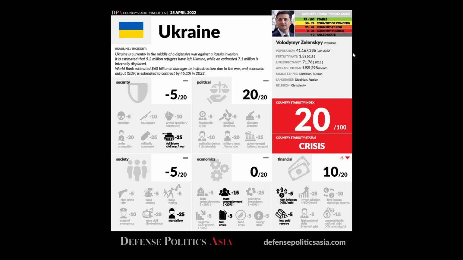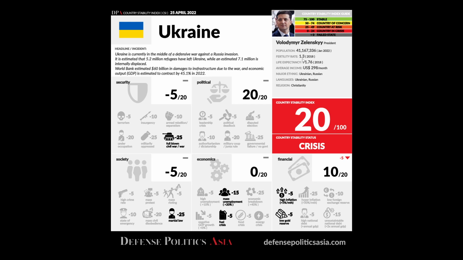To help give context, because sometimes we don't really know certain countries very well, because the world is a big place, and there are countries that we don't really give a damn about, you can read a bit of the basics, so you have a guide into what kind of country it is. So Ukraine is a very big country. It has 41 million people as of January 2022.